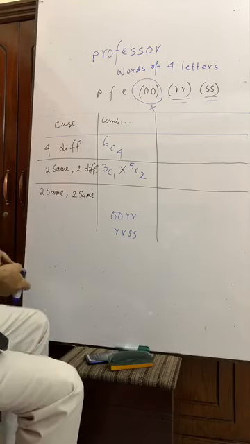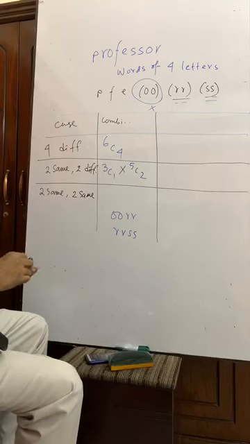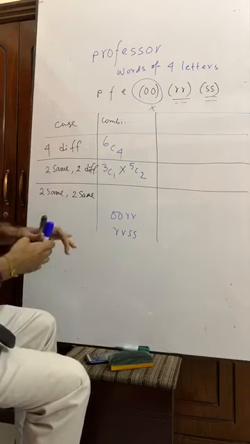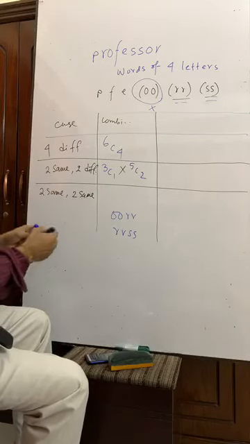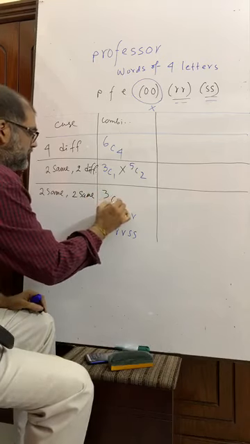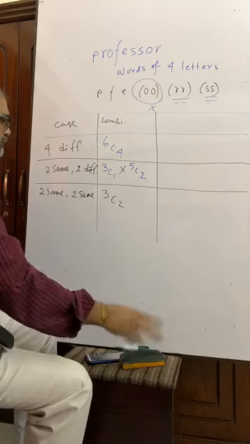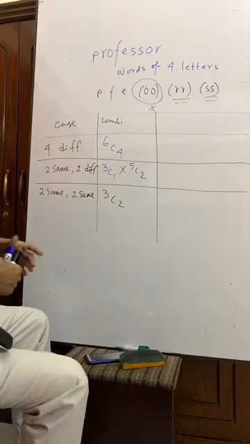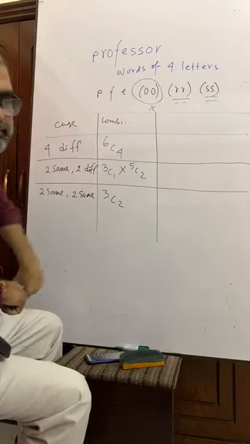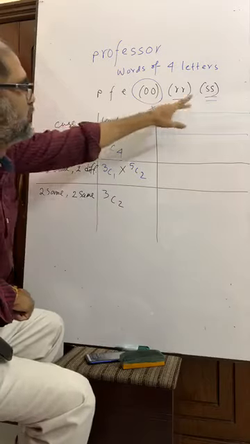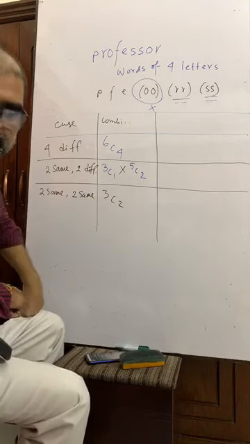For this I have written two same. Again two same. What is meant by this? There are three groups. So if we take two groups, that means 3C2. We have to take four same letters, out of them two same. There are three groups, first, second, third group. Out of these three groups, we have taken two groups, and they can be taken in 3C2 ways.